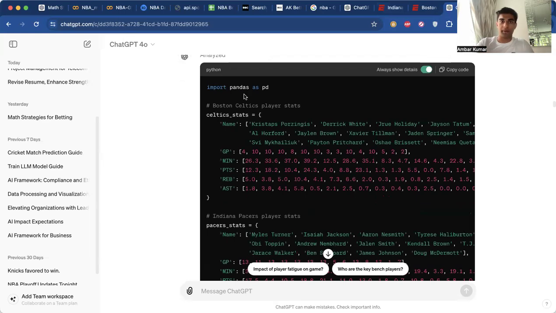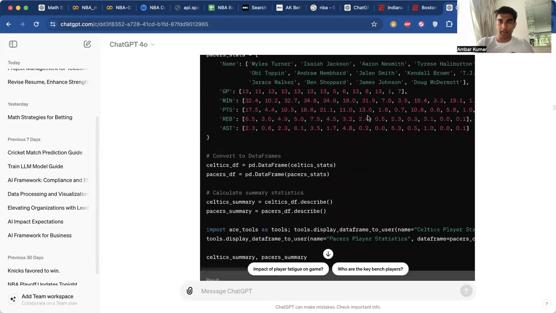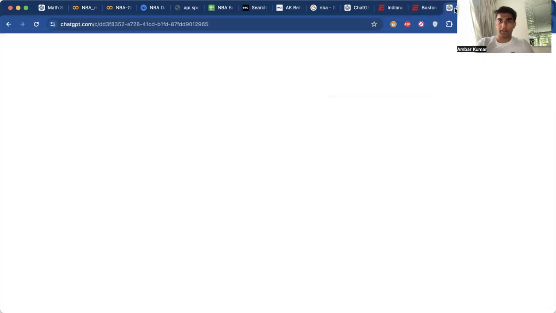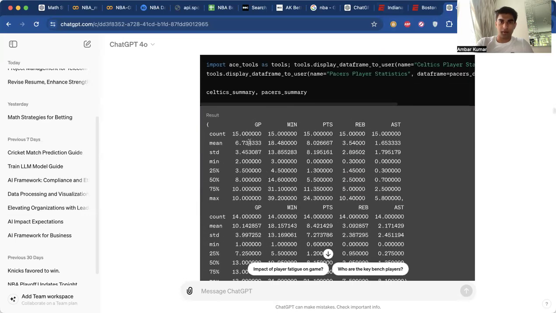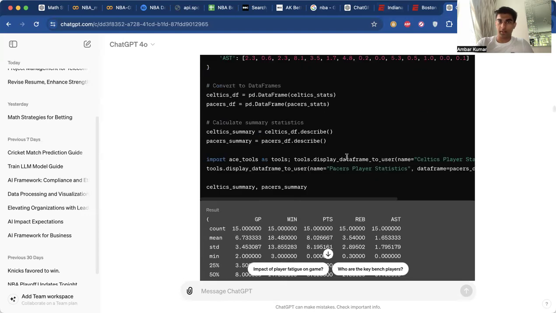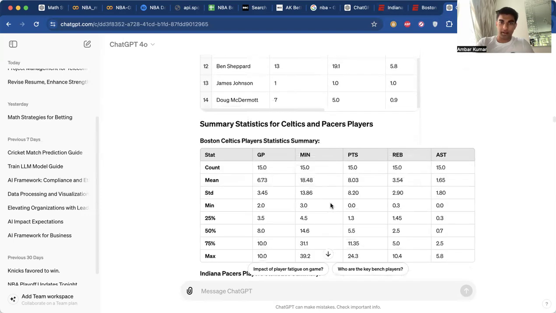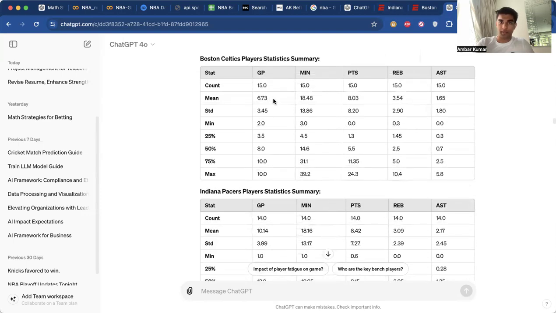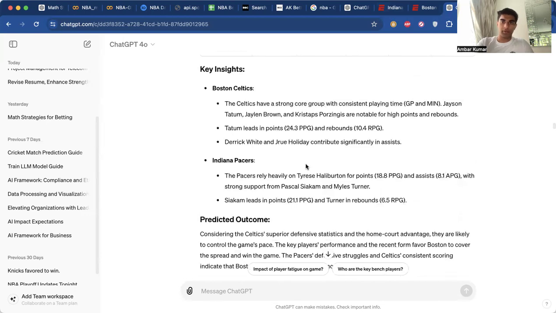So it does some analysis. You can see here that it's using the pandas Python package, and we can see the code, which has the data from ESPN that I just gave it. It's feeding this in and it gives us some output. But the problem is this output is just organizing the data which I gave it. It's not really driving any analytics. It's just giving us a summary, like the counts, the means, the standard deviations, the minimums, and then bracketing that out. So the problem is that we want something deeper than this.